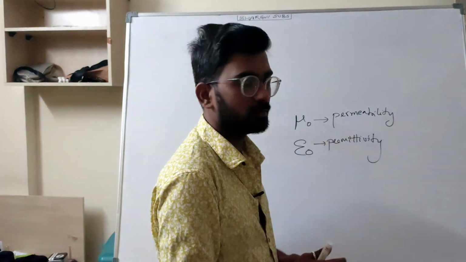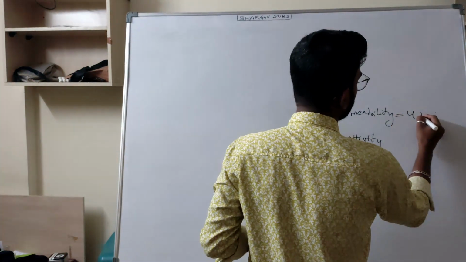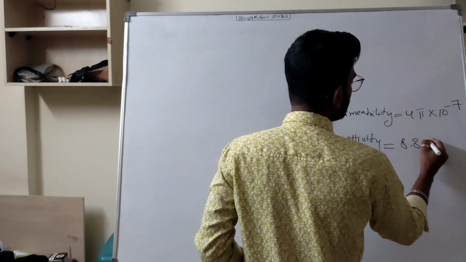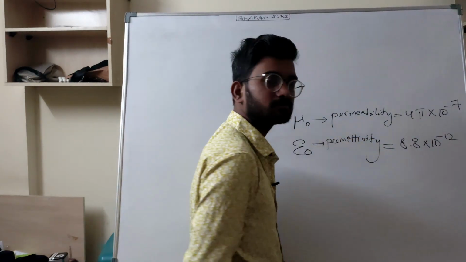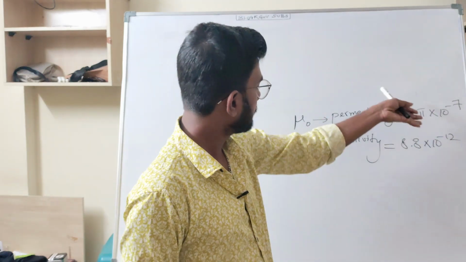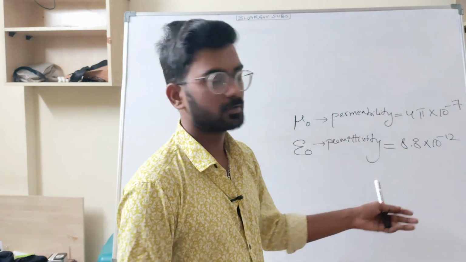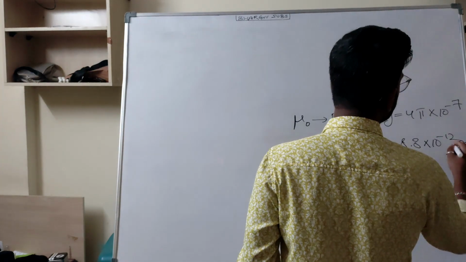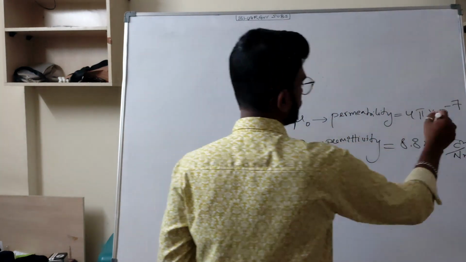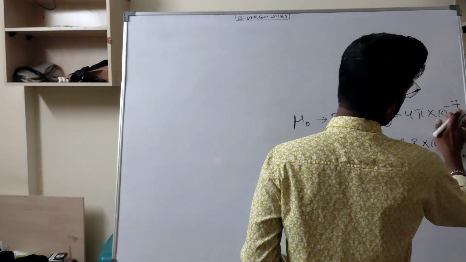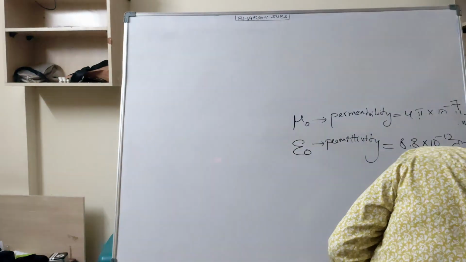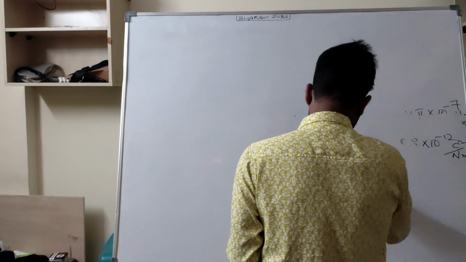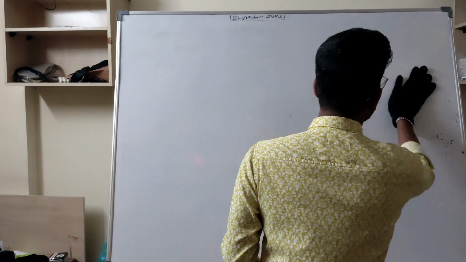What is the permeability value? 4 pi into 10 to the power of minus 7. And this one, 8.8 into 10 to the power of minus 12, is the permittivity value, with units of Coulomb square per Newton meter square. Permeability has units like Henry per meter. So there are units for each one, permeability and permittivity. We will write the units and calculate them in the problem.